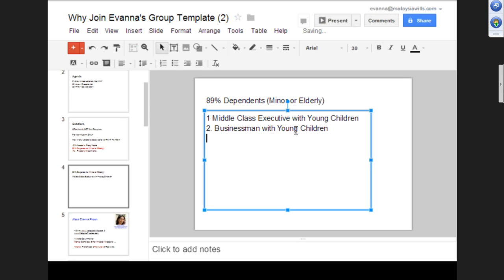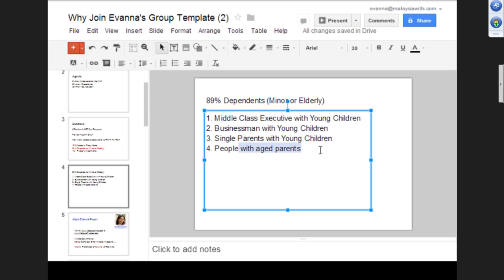I would say maybe single, with a single aged parent, mother. Single parents with young children. The fourth is people who have aged parents or old dependents. So this is 1, 2, 3, 4. I think we target these. As long as they have young children, either middle class, businessmen, or single parents.